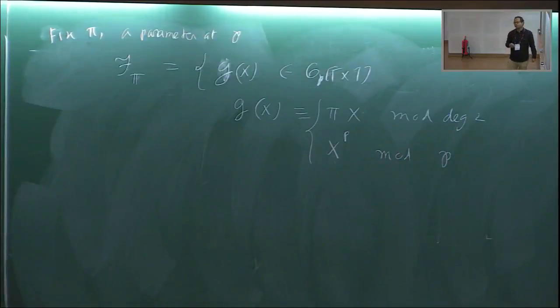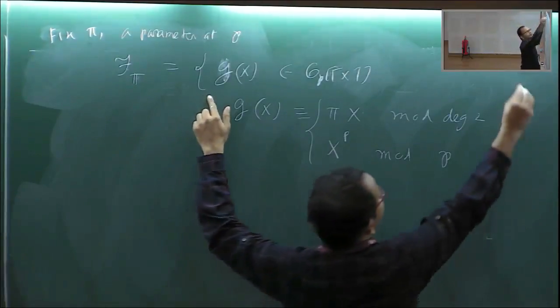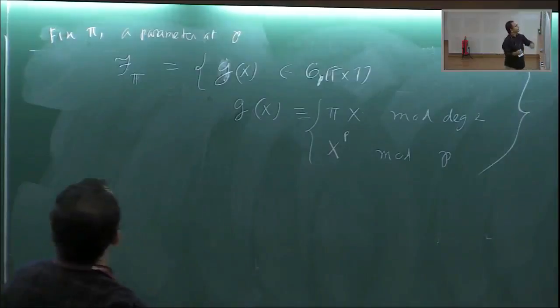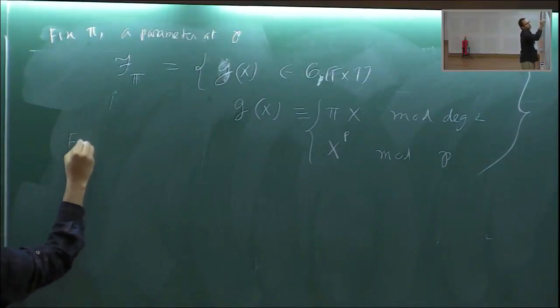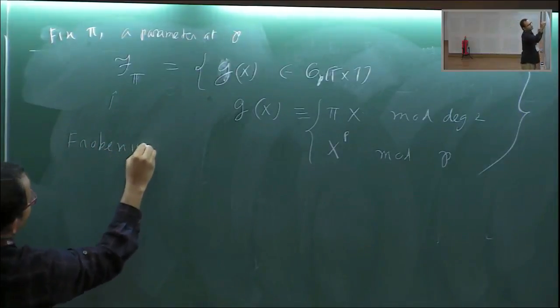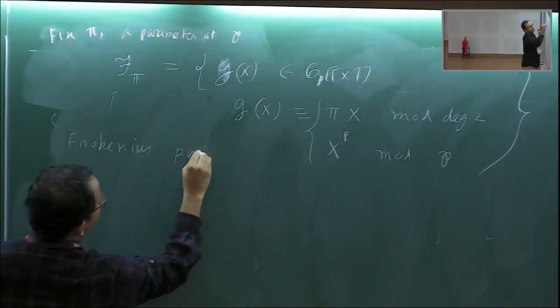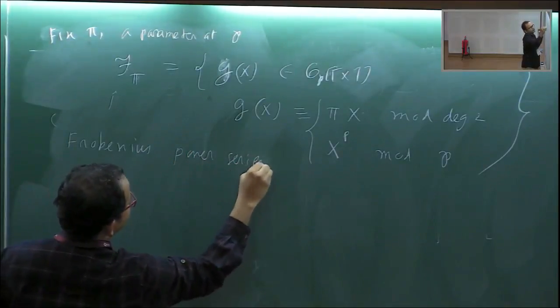This kind of power series is called a Frobenius power series.